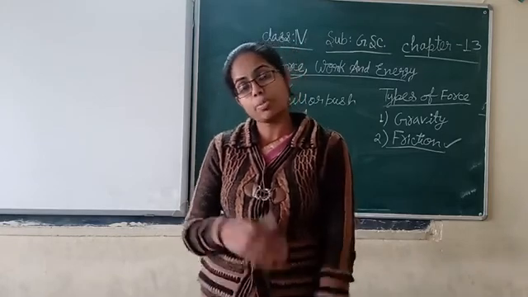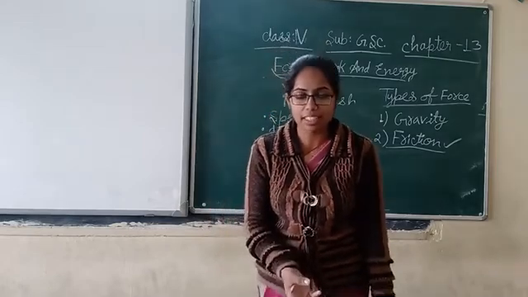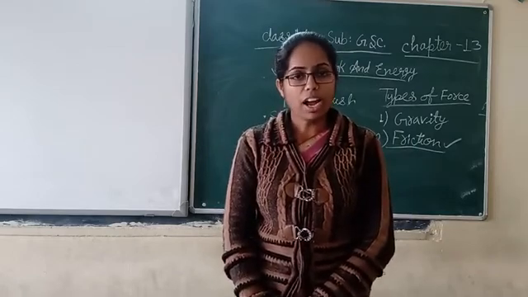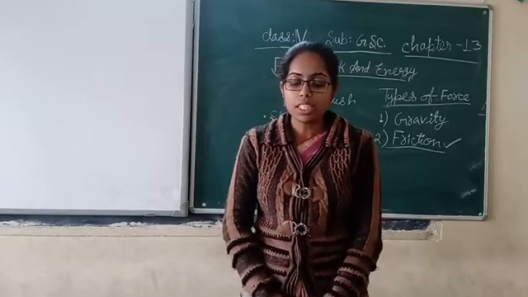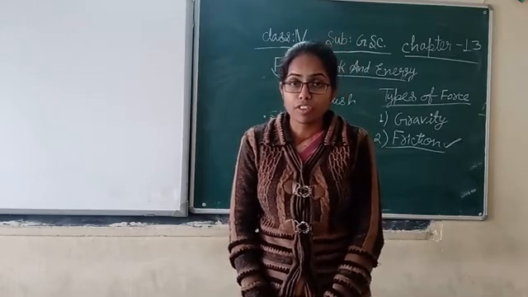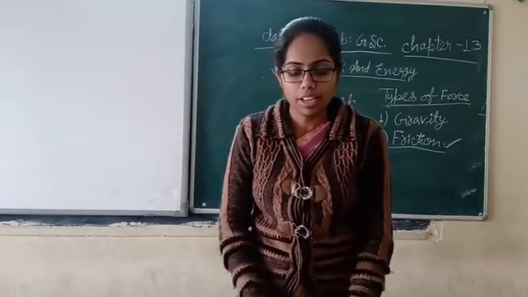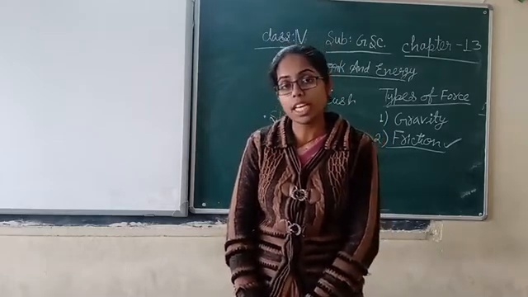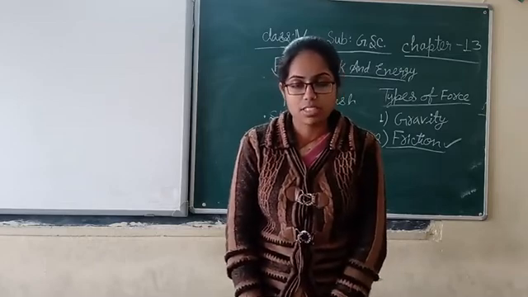First of all, its speed will be more, and then after that its speed will start decreasing and it will stop after some time. So, how to define this friction? A force which slows down a moving object is called the frictional force. And this force of friction is less on the smooth surface and it is more on the rough surface.